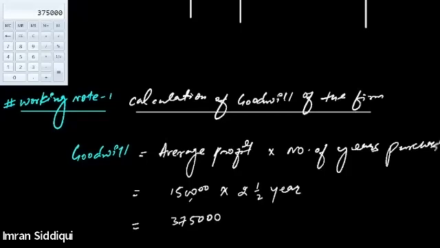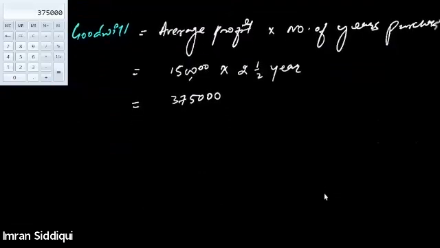3,75,000 as the value of the goodwill. But the goodwill of the firm needs to be calculated till the period the deceased partner was participating in the operations of the firm, right? The partner died on the 1st of October, right? So that means...